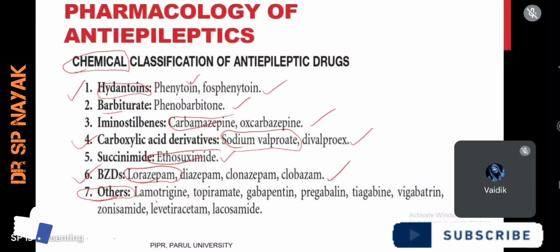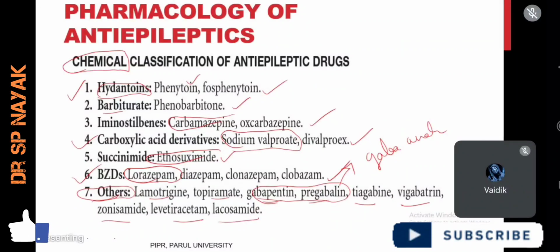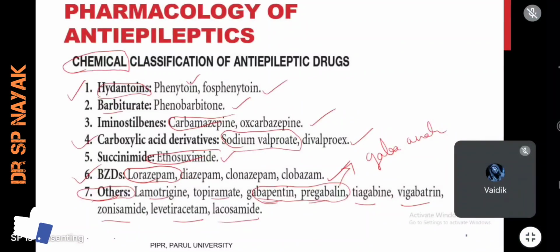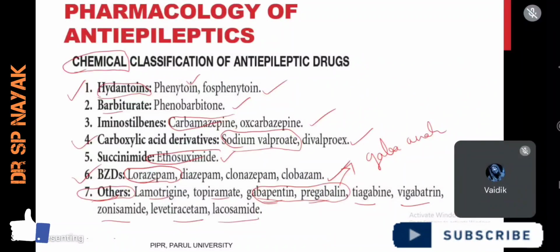In that we have lamotrigine, topiramate, gabapentin, pregabalin. Gabapentin and pregabalin are considered as GABA analogs. And we have tiagabine, vigabatrin, zonisamide, levetiracetam, and lacosamide. So these are the different examples of drugs commonly used in epilepsy, in seizure disorder. Just try to remember all these names.